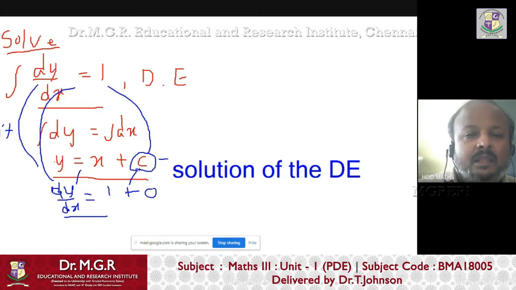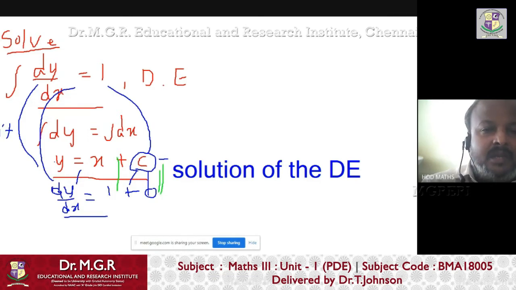We always put the constant C because when we differentiate the original function, there may be some constants in it. When we differentiate, they become 0. So when we revert back, 1 becomes x, but 0 becomes a constant, because there may be some constant, even maybe 0 also. So we put y equals x plus c, where c may be anything. This shows that the solution of a differential equation is not unique.